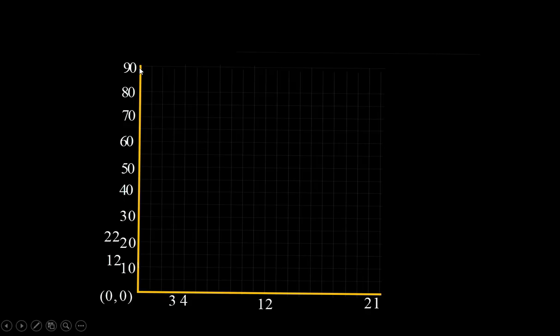Vertical line indicates x position, while horizontal line indicates time. So first piece of information is the particle is somewhere between 10 and 12 at t equal to 0. So in this range, the position of the particle is not known exactly. Similarly, the other information is that x equal to 22 in this time range, 3 to 4.